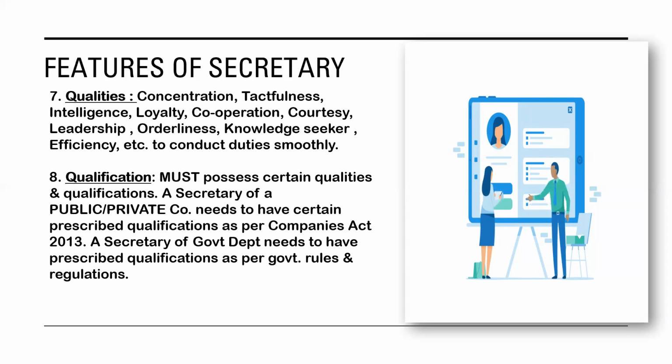So you have a separate topic on what are the different qualities a secretary should have. So there are some qualities like concentration, tactfulness, intelligence, loyalty, cooperation, courtesy, leadership, efficiency, orderliness, knowledge seeker, etc. to conduct his or her duties smoothly. So these are some of the qualities, and we'll be seeing this answer in detail in the coming lectures.